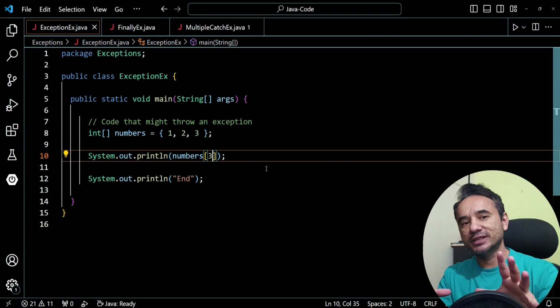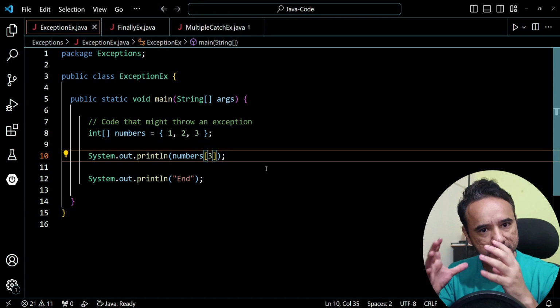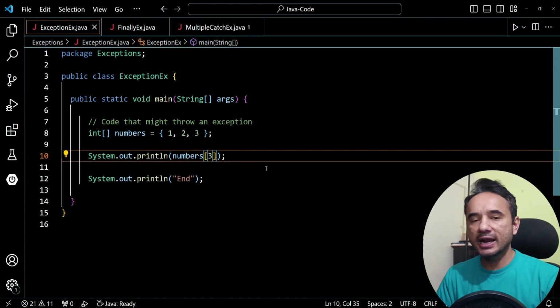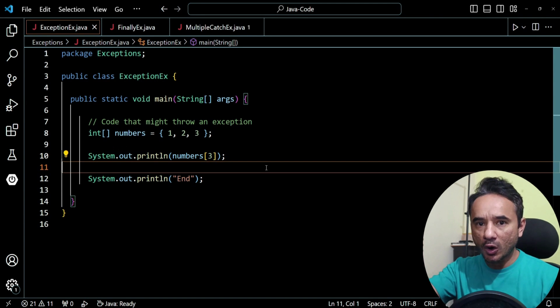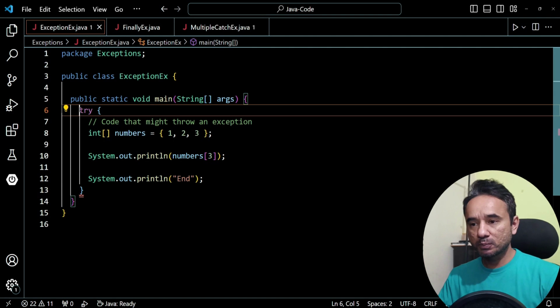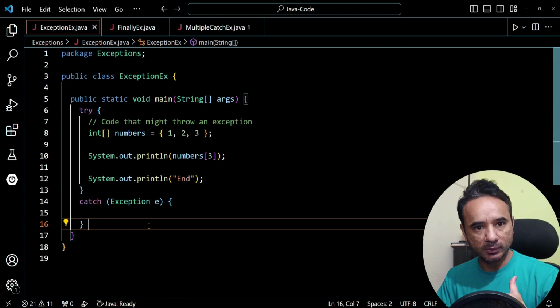Alright, now listen carefully. Error management or exception handling means capturing the errors and properly handling them. For that, first we will put all the code which you want to manage inside the try block using the try keyword. Okay, then put the catch block below the try block.